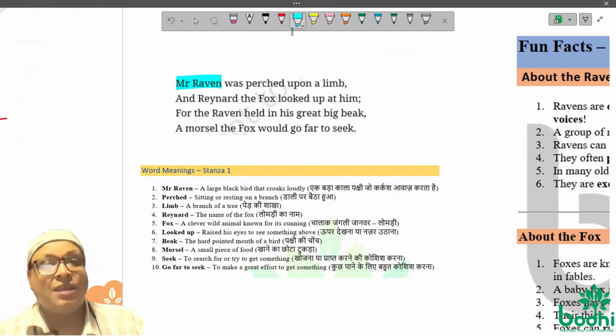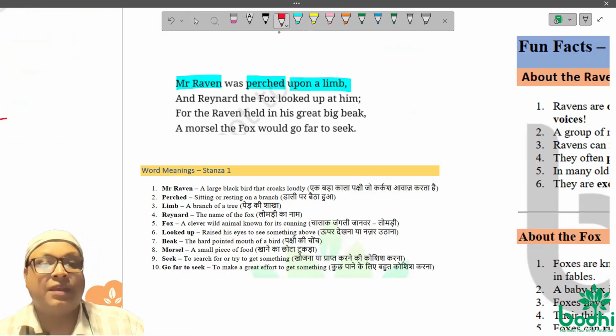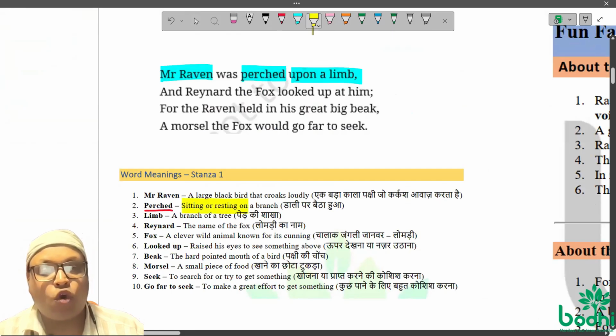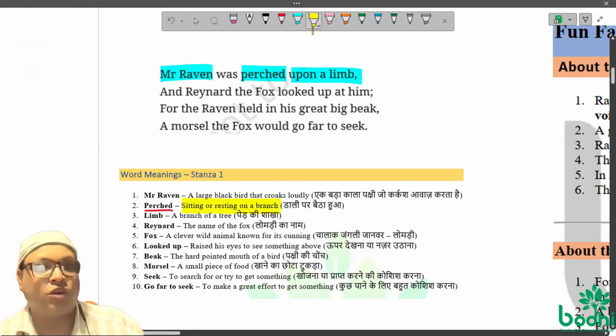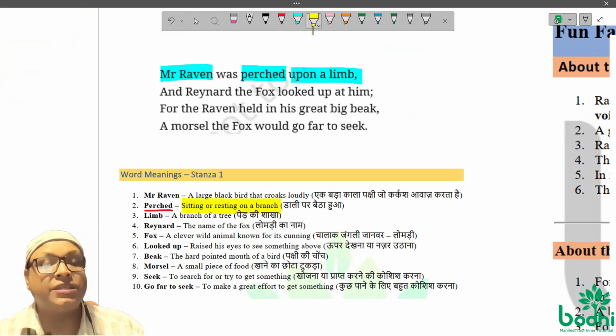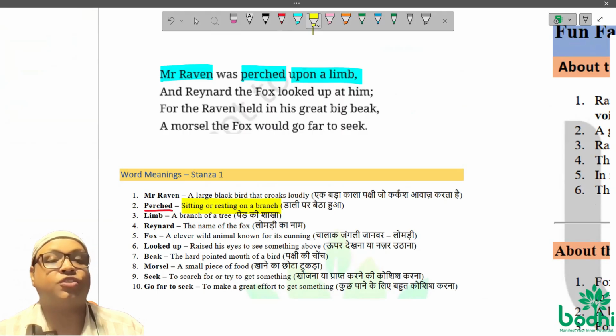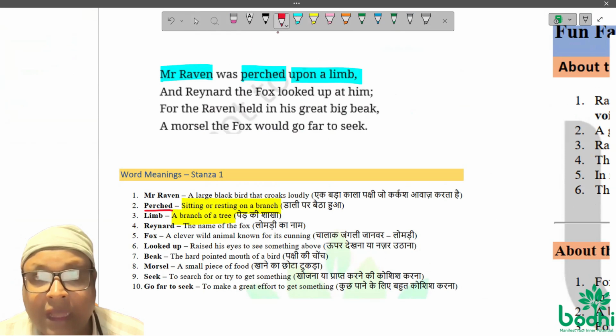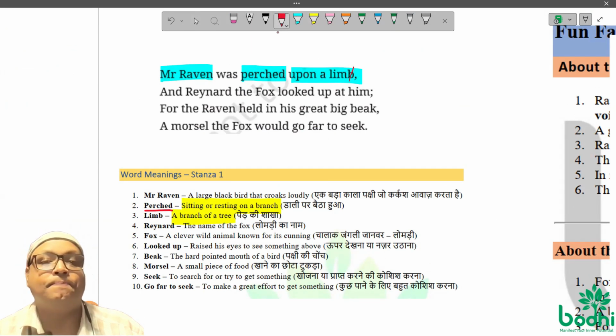Line 1, if you look at it: Mr. Raven was perched upon a limb. Look at here, Mr. Raven perched. Look at the word meaning of perched. What is there in the word meaning of perched? Sitting or resting on a branch. It's called perching. So where is he sitting or resting? He was perched on a limb. Remember, we don't pronounce the last letter B. So you should pronounce it as limb.